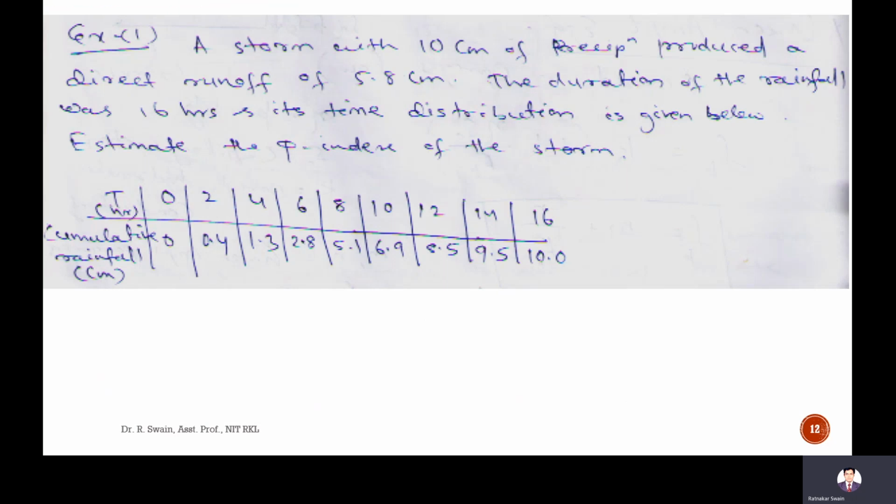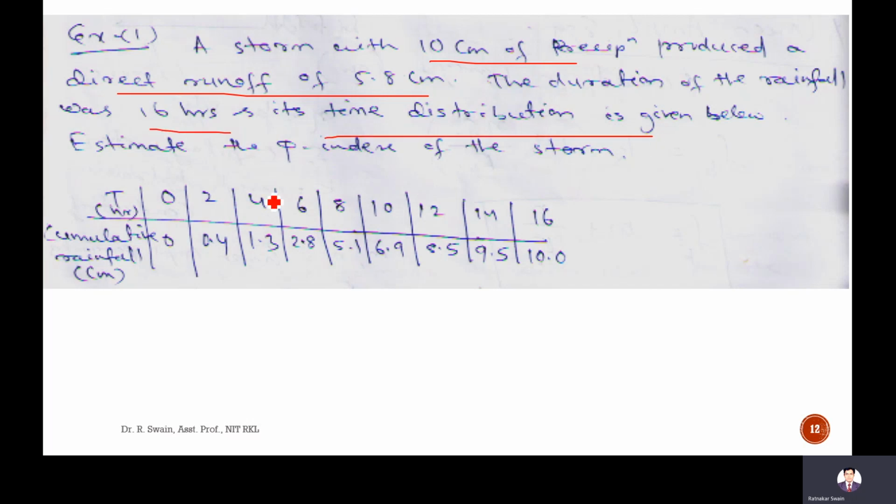Coming to this problem, let's solve it. A storm with 10 cm of precipitation produced a direct runoff of 5.8 cm; the total direct runoff of 5.8 is given. Total precipitation is 10 cm. The duration of the rainfall was 16 hours. Total duration is 16 hours.